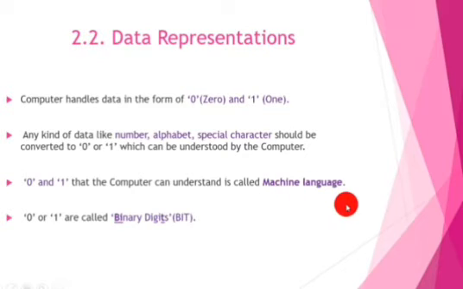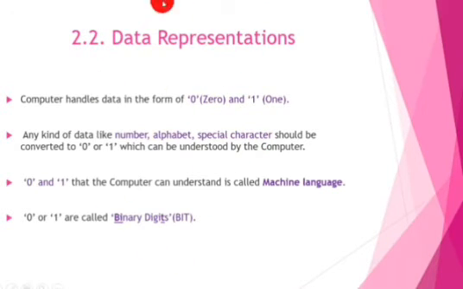We can also call this machine language a binary code, or it is known as an object code. Now you can see 0 or 1 are called a binary digit, that is a bit. The short form of binary digit is bit. 0 or 1 are called bits. So the expansion of bit is binary digit. In this topic, data are of several different kinds, and this data is represented in your computer in the form of zeros and ones.